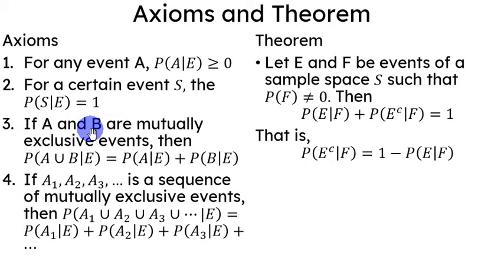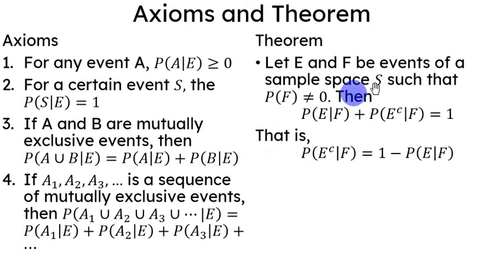And if A and B are mutually exclusive, then the probability of A union B given E will just be equal to the probability of A given E plus the probability of B given E. Further, extending axiom number 3, if A sub 1, A sub 2, A sub 3 are a sequence of mutually exclusive events, then the probability of the union of these events given E would just be equal to the probability of the first event given E plus the probability of the second event given E plus the probability of the third event given E, and so on.